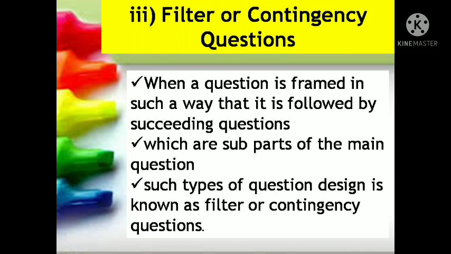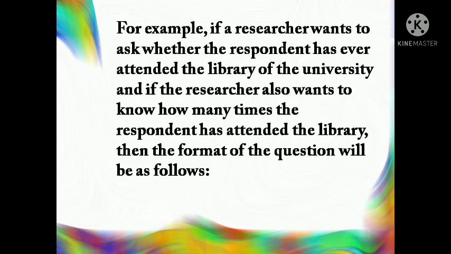Filter or contingency questions. When a question is framed in such a way that it is followed by succeeding questions, which are subparts of the main question, such type of question design is known as filter or contingency questions. For example, if a researcher wants to ask whether the respondent has ever attended the library of the university, and if the researcher also wants to know how many times the respondent has attended the library, then the format of the question will be as follows.